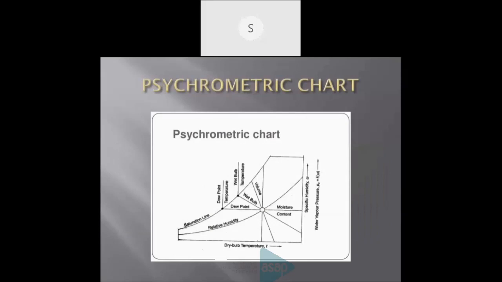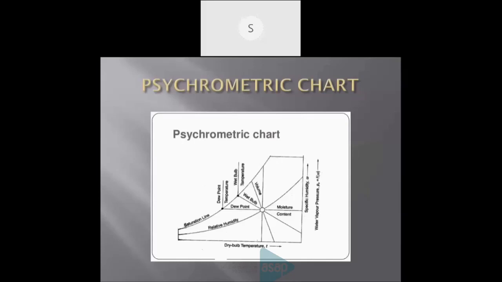We can come to a chart. Psychrometric properties are drawn in a chart or graph. It is called a psychrometric chart. Here a model of the graph is shown.